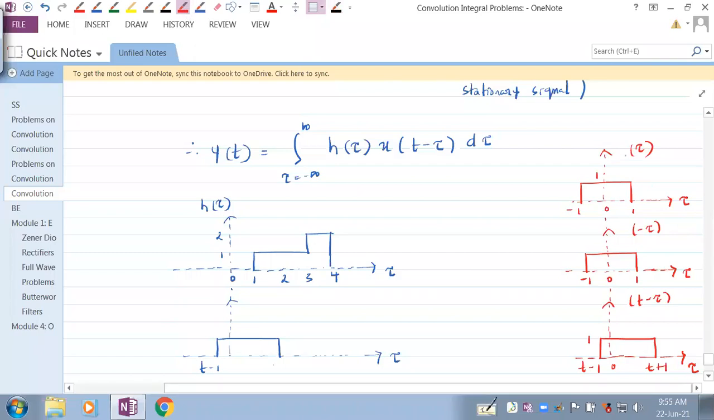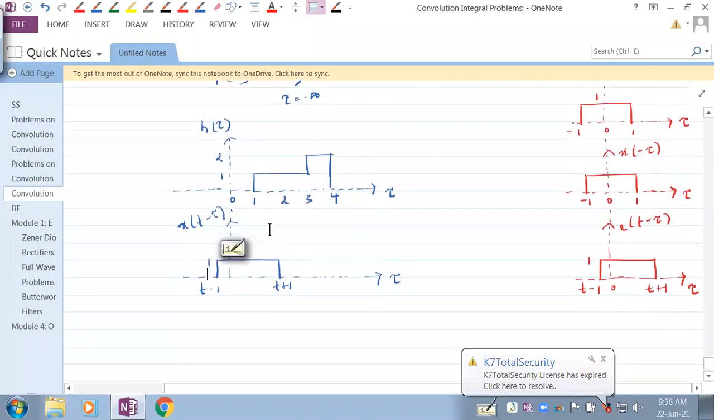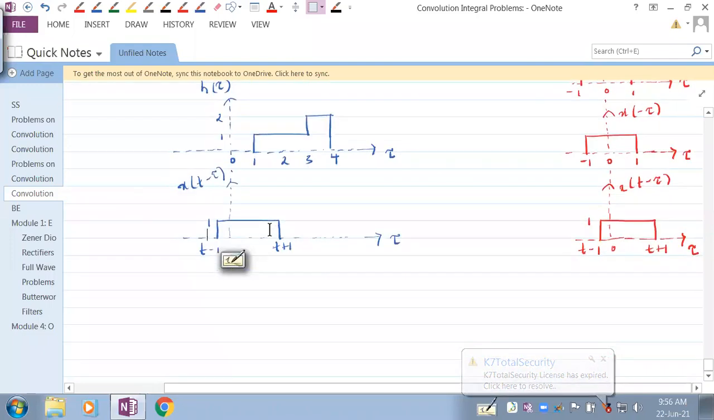So these are all x. This is x of tau, x of minus tau, x of t minus tau. So what we are writing now is x of t minus tau. This is t plus 1 and it is 1 throughout. Now, can you tell me the first case of no overlapping? Anybody?